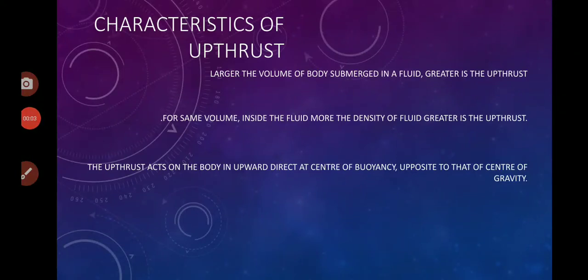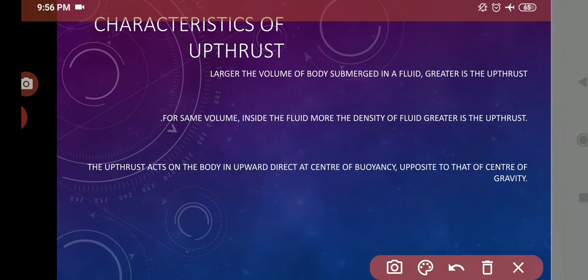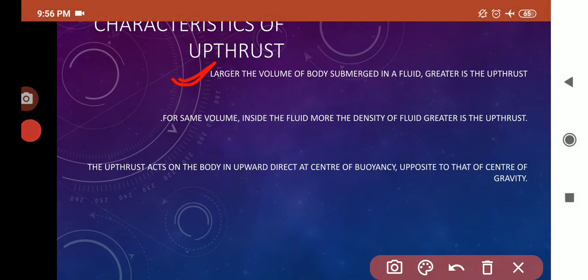In our previous video, I explained the concept of upthrust or buoyant force, and we discussed the property known as buoyancy. Due to this property, a liquid has a tendency to exert an upward force on an object which is wholly or partially immersed in it. Now in today's video, we are going to discuss some of the characteristic properties of upthrust or the buoyant force.